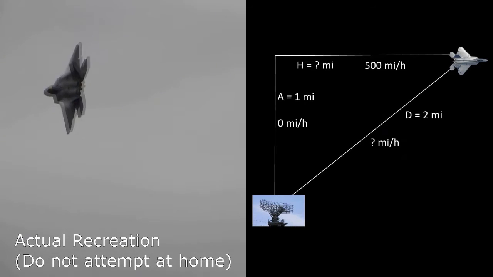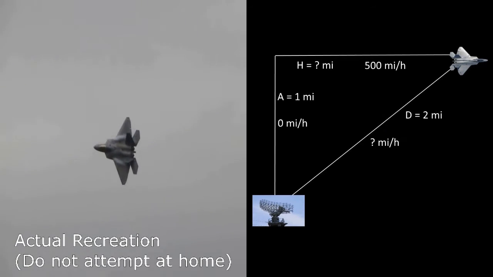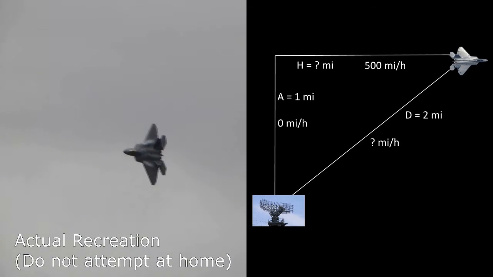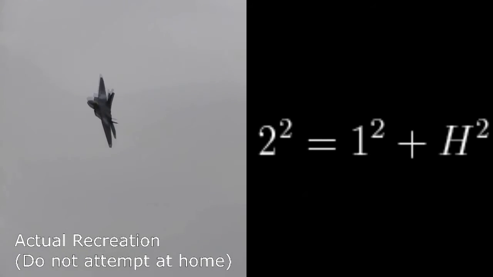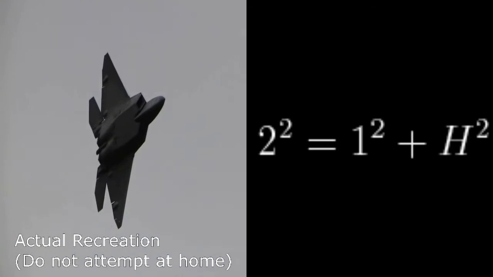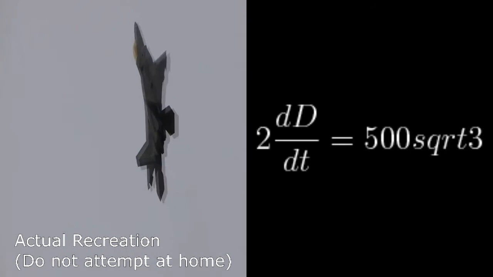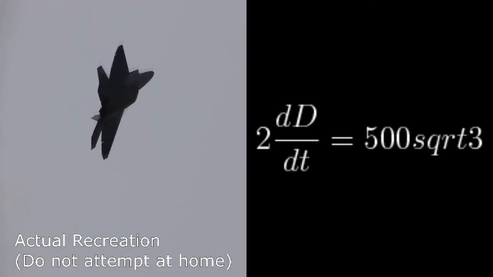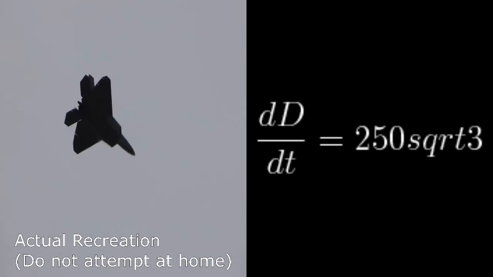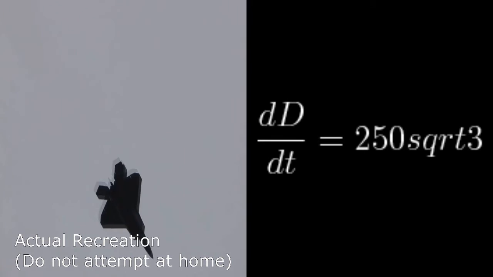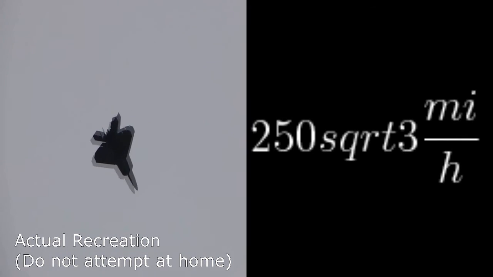We can now plug in the variables that we know. The problem tells us that d is equal to 2 and that da/dt is equal to 500. We can go back to our original equation and compute the horizontal distance from the plane to the station when the plane is 2 miles away. We find that this is square root 3 miles. If we plug square root 3 in for a and divide both sides by 2, we find that dd/dt equals 250 times square root 3. So the rate at which the distance from the plane to the radar station is increasing is 250 square root 3 miles per hour.